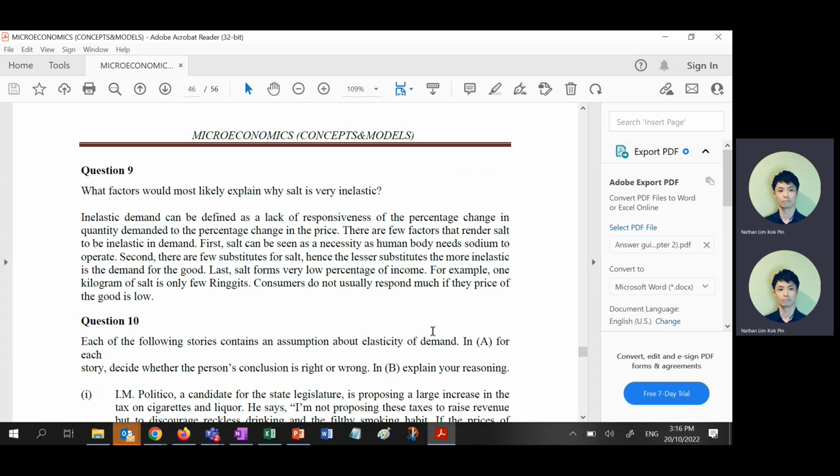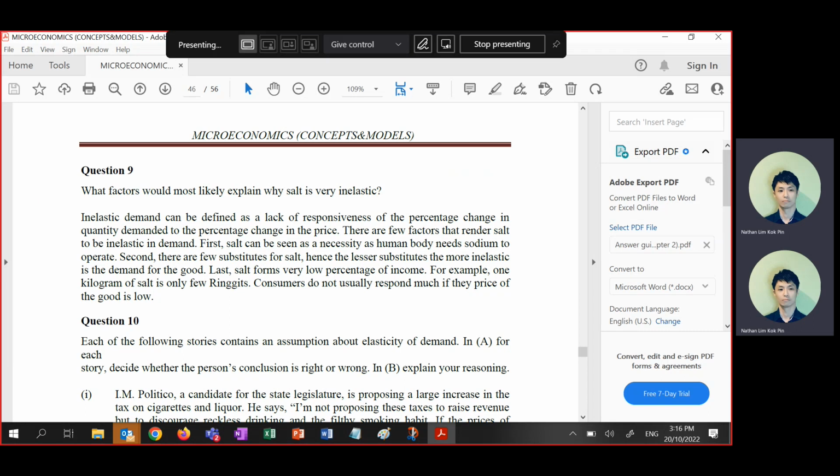So salt is very inelastic. First of all, I always start with the definition. Inelastic: lack of responsiveness of percentage change in quantity demanded to percentage change in price. This is the specific definition.